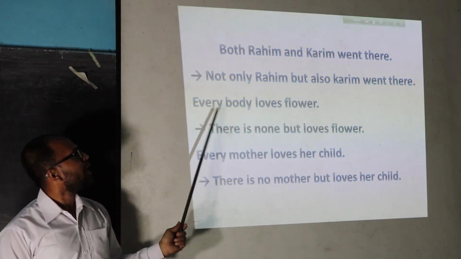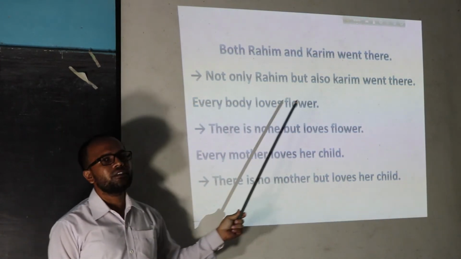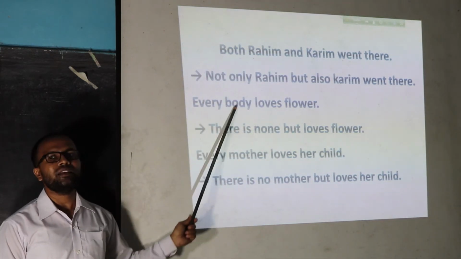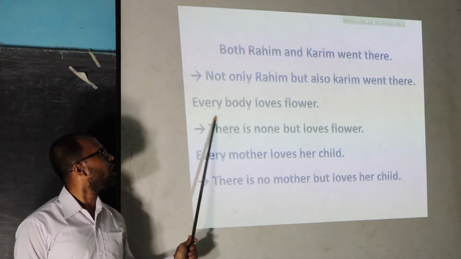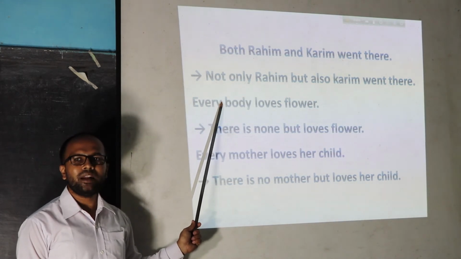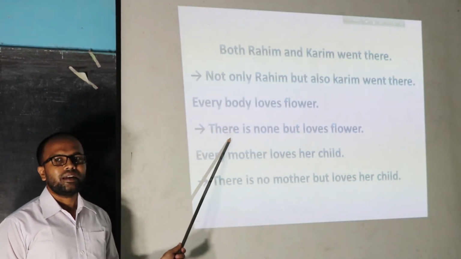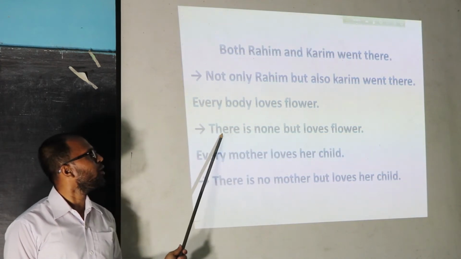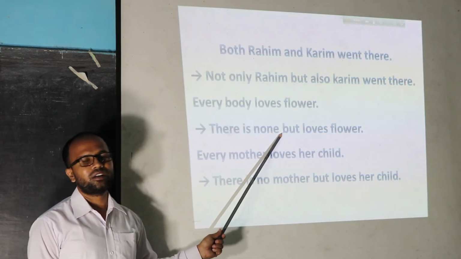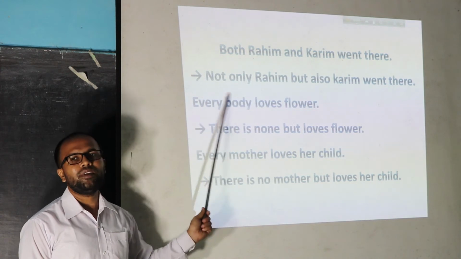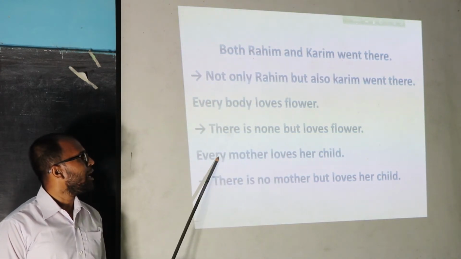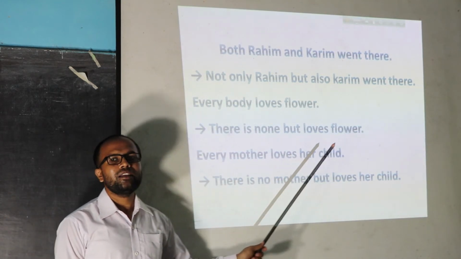Next rule, everybody loves flower. If we find the subject as everybody, everyone, all, then we can write the answer according to these rules. We can use there is none but for the omission of everybody. Clear? Our next rule, every mother loves her child.